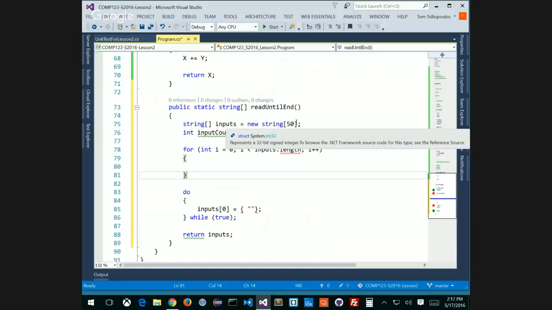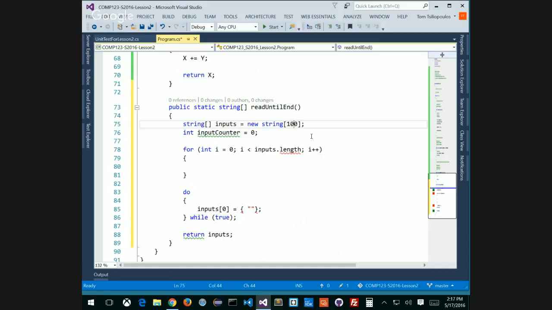Why are arrays different than lists? An array is a fixed, never changing object. It's always going to be the same size no matter what happens, right? Okay, it's not a parameter array. A parameter array is a special type of array. This array is not like that. So if I say 50, it's 50 inputs. It allows me up to 50 different inputs, so 50 times I can enter something in. For now, if you want to make it really big, you can make it 100, something crazy that's unreasonable. 100 inputs, right?